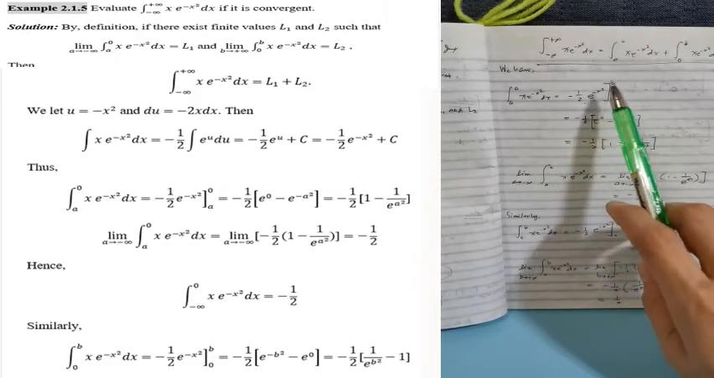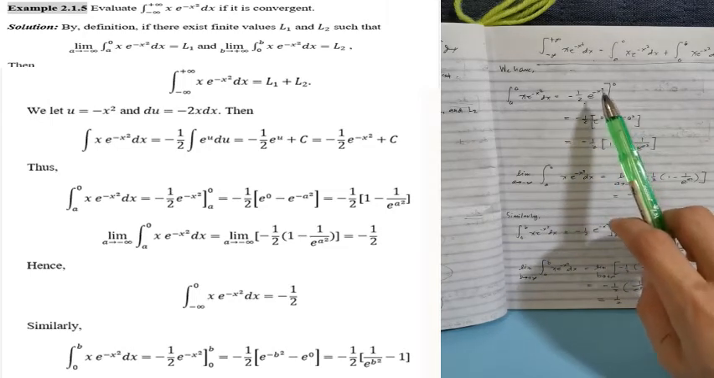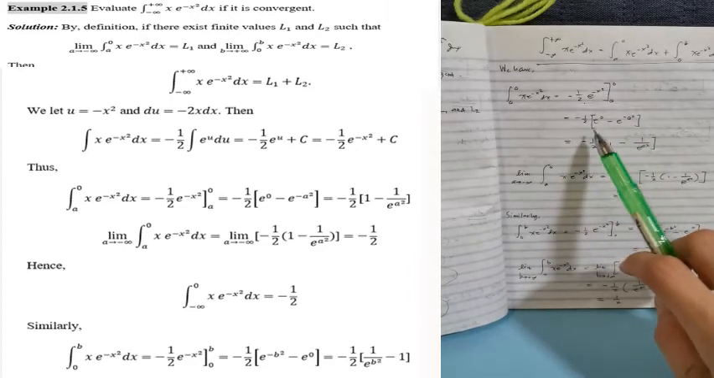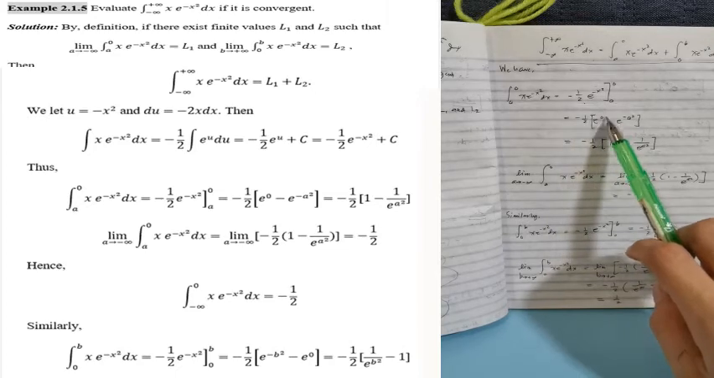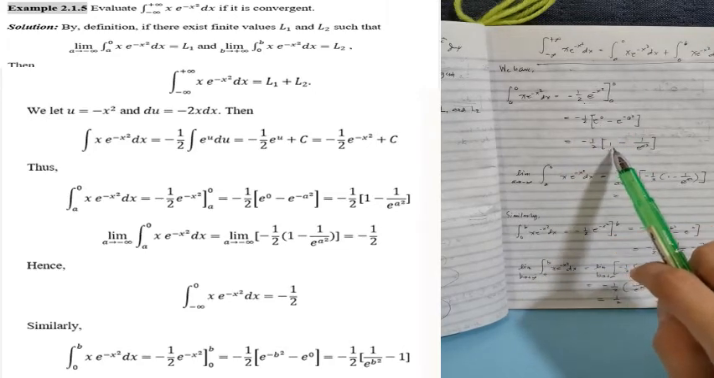This is e to the 0 squared. This is e to the 0 minus e to the power of negative a. Kasi si x, replace it by a. So, we have negative a squared. So, negative 1 half times e to the 0, which is 1. Equivalent nito, e to the 0 is equal to 1.